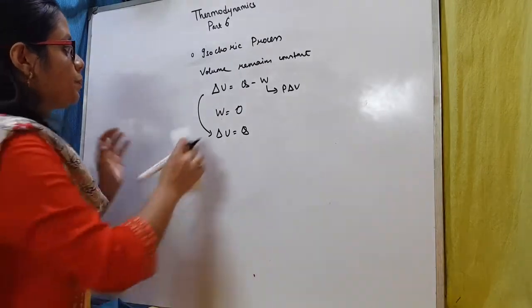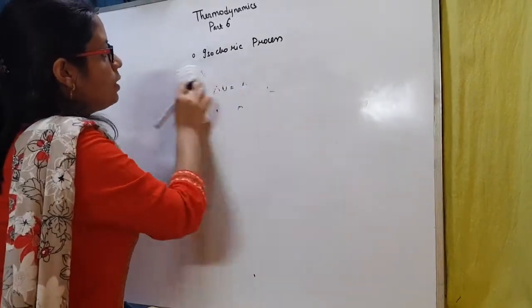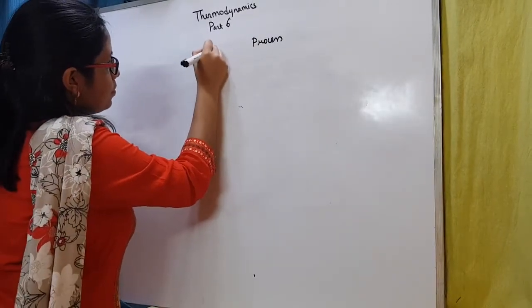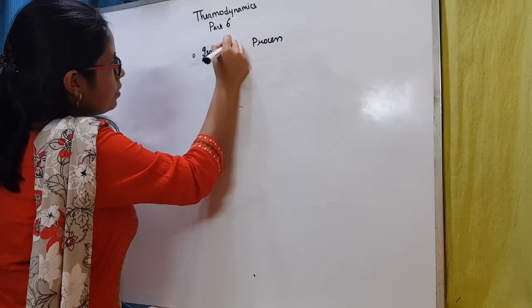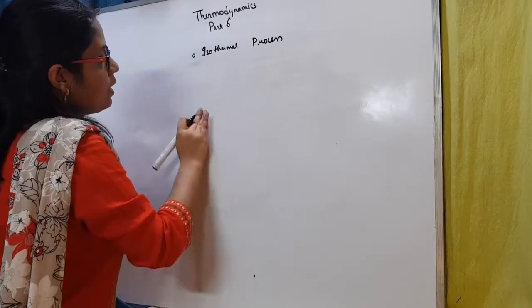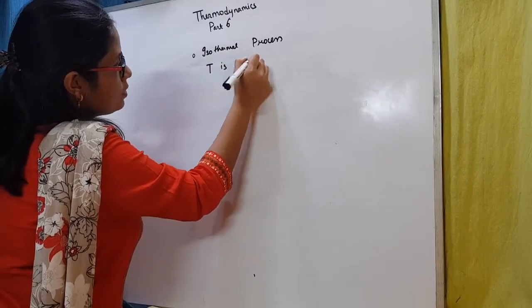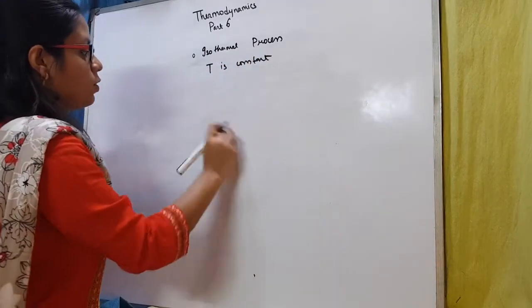Now next, we will do the isothermal process. Isothermal process is one in which temperature remains constant.